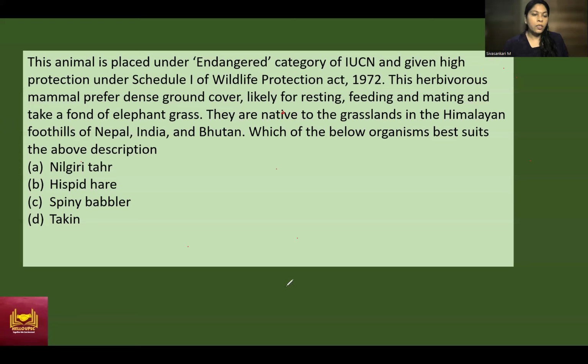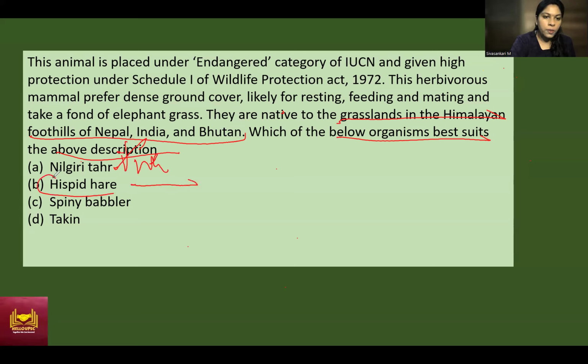So what is this? This animal is placed under the endangered category of IUCN and was given higher protection under Schedule 1 of the Wildlife Protection Act 1972. This herbivorous mammal prefers dense ground cover, likely for resting, feeding, mating, and takes a good fondness of elephant grass. They are native to grasslands in the Himalayan foothills of Nepal, India, and Bhutan. Which of the below organisms best suits the above description? So here you can see this Nilgiri hare, they belong to the Western Ghats. Okay, so it is not. Hispid hare, this is what we are talking about. So this is the answer.